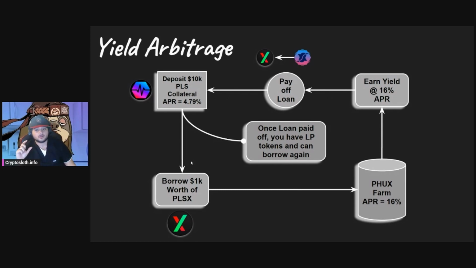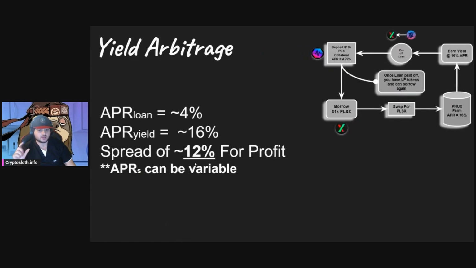Now, this specific opportunity works because the APR loan is about 4%. The yield you're earning is about 16%. So that's a 12% net profit that you can use to pay off the loan, or even cash out if you want. You want to take the 5% of that, put it in your pocket, put it into something else, that's perfectly fine too. You could even take that, and instead of paying your loan off, you can add it to your collateral. So sell the PHUX, add it to PLS, buy Pulse, and then put that back into collateral so that you increase the amount that you're borrowing, or you're decreasing the risk of liquidation.